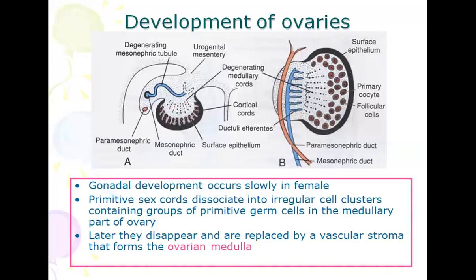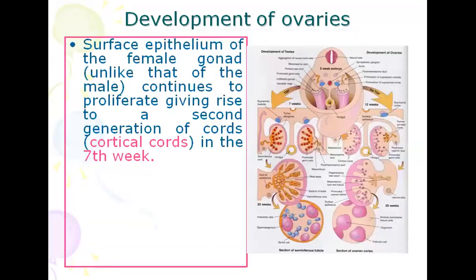In the male we saw that sex cords are formed. In the female also there are sex cords, but these break into pieces, and then primordial germ cells come inside, and with the primordial germ cells it forms the follicles, primordial follicles. Later they disappear and are replaced by vascular stroma that forms the ovarian medulla. So the outer part is cortex and the inner part is medulla.